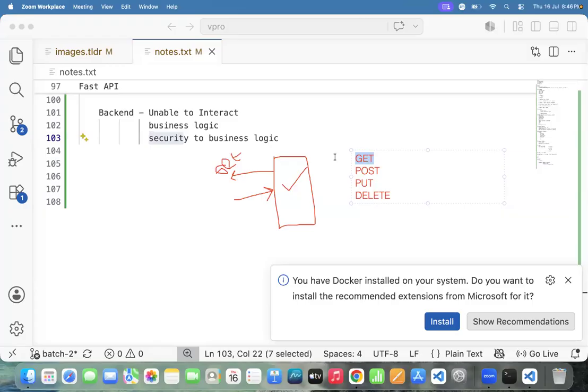Getting the data from the backend. Post request: sending the data to the backend. Put request: updating the data. Delete request: deleting backend data.